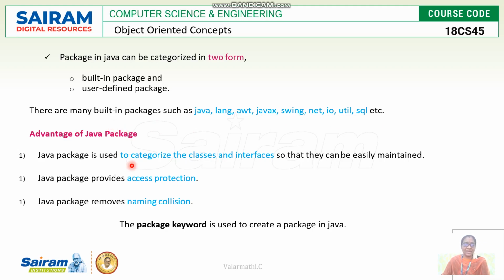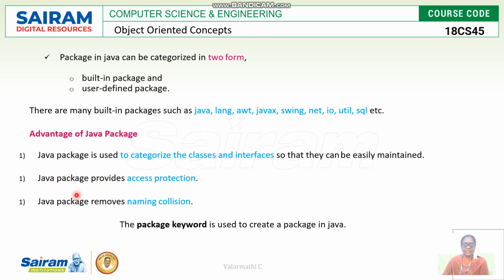Then, what are the advantages of using a Java package? It offers many advantages. Majorly, it is used to categorize classes and interfaces so that they can be easily maintained. Since it is stored in a hierarchical manner, we can easily identify its structure. Which one is the superclass? Which one is the subclass? In the subclass, what methods are available? Likewise, we can completely know the path of the classes defined in a package.